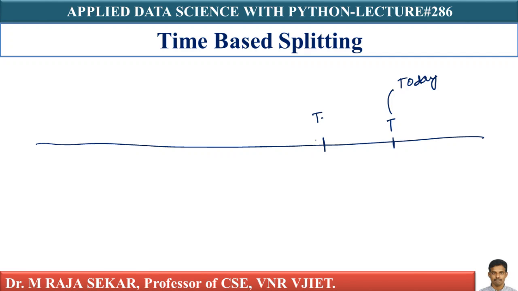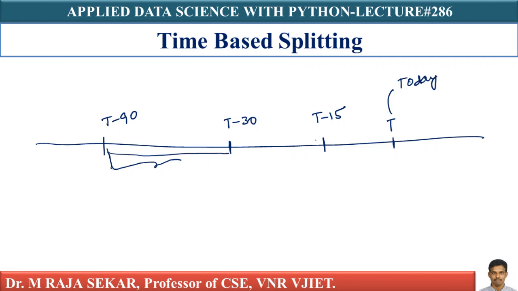Let me assume this is T minus 15. Let me assume this is T minus 30. Let me assume this is somewhere T minus 90. This is today, this is T minus 90, today minus 90. This is T minus 30, today minus 30. This is today minus 15. This T is today. Now, I am going to use this particular data.